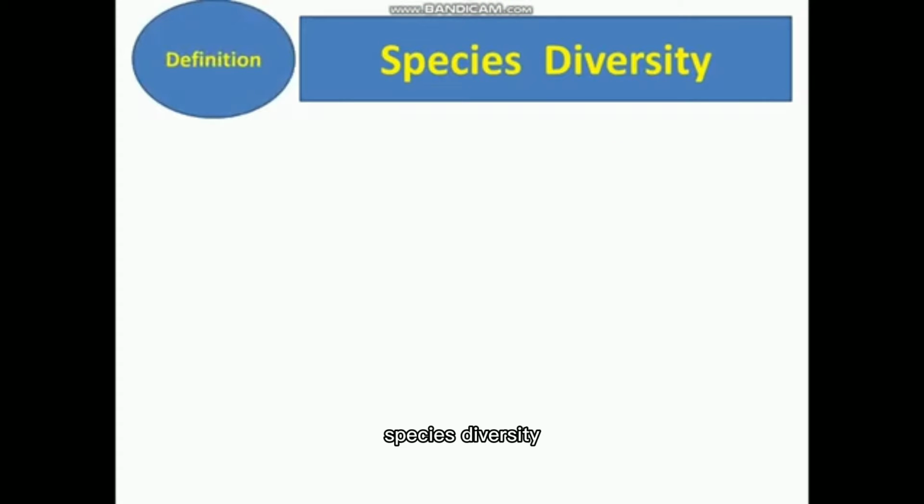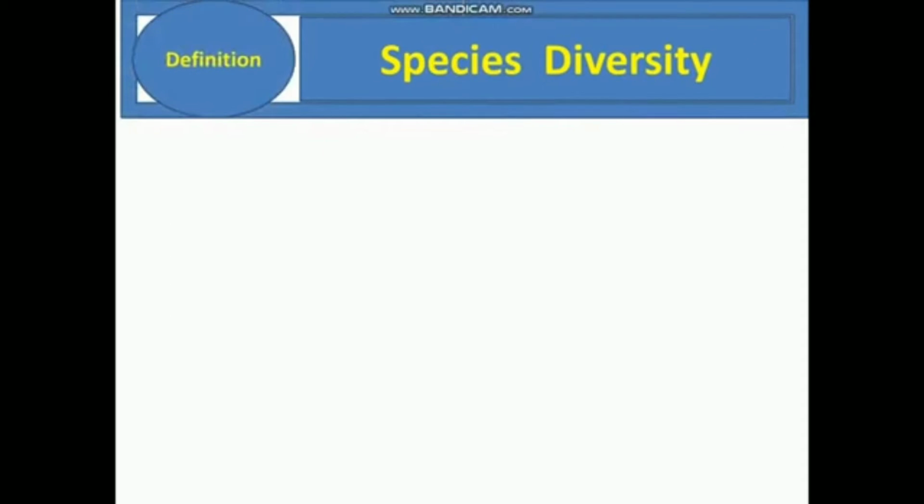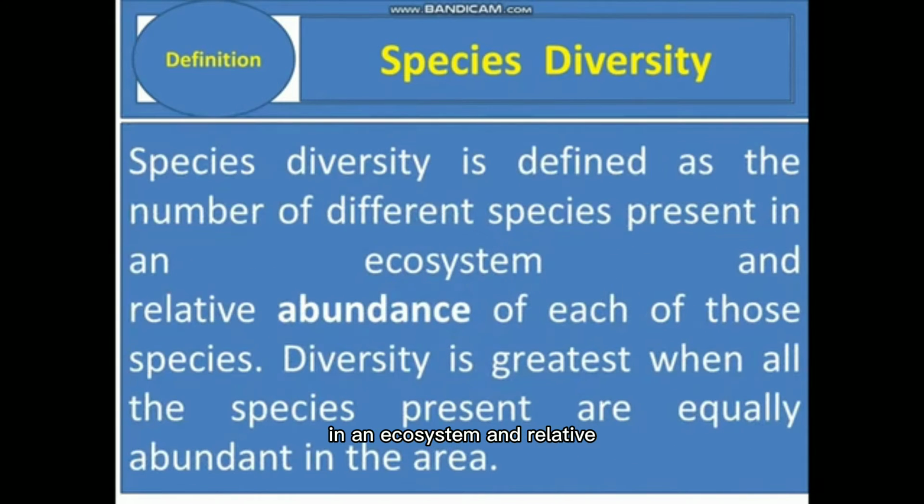Species diversity. Species diversity is defined as the number of different species present in an ecosystem and the relative abundance of each of those species. Diversity is greatest when all the species present are equally abundant in the area.